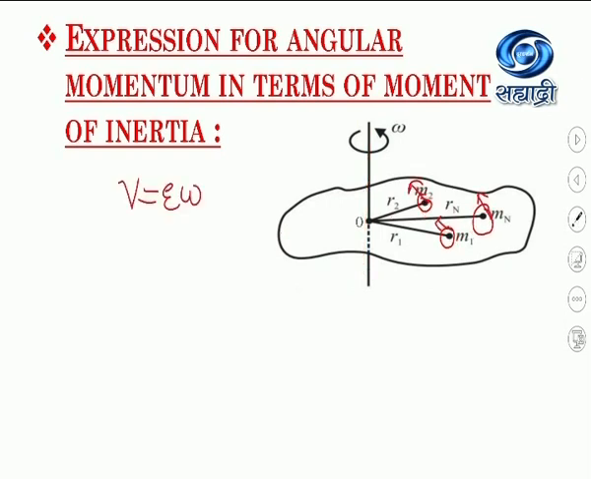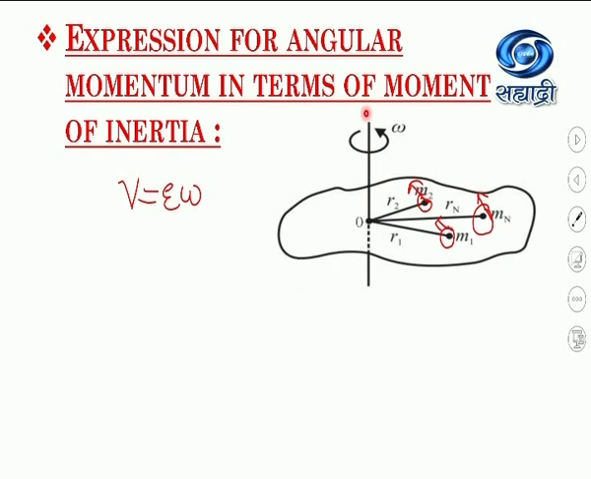Now here we will see what is the expression for angular momentum in terms of the linear momentum, in terms of moment of inertia. And we will see how this angular momentum is analogous to the linear momentum. Now consider this rigid body which is rotating in a horizontal plane about an axis of rotation, passing through the body and perpendicular to the plane of the figure.